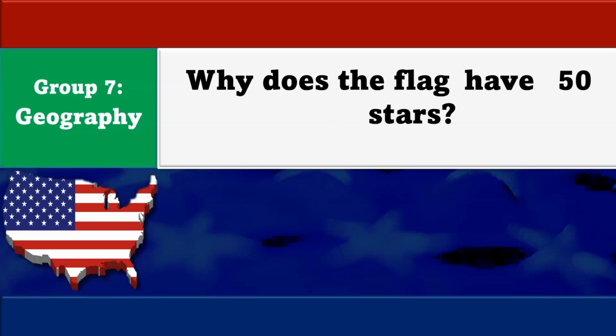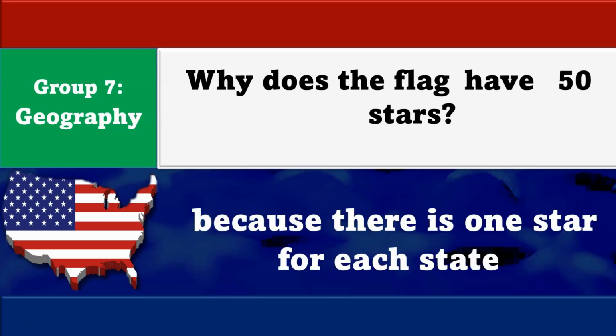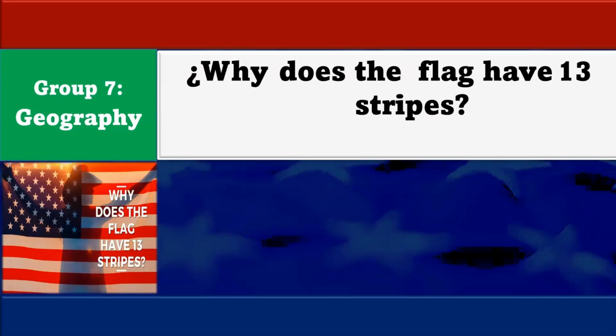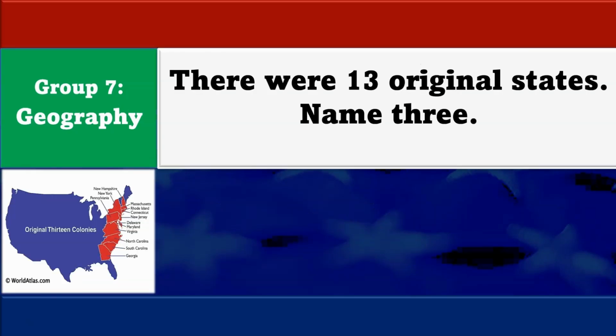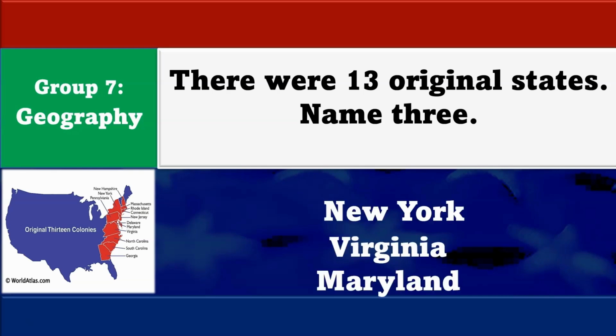California. Why does the flag have 50 stars? Because there is one star for each state. Why does the flag have 13 stripes? Because there were 13 original colonies. There were 13 original states. Name 3. New York, Virginia, and Maryland.